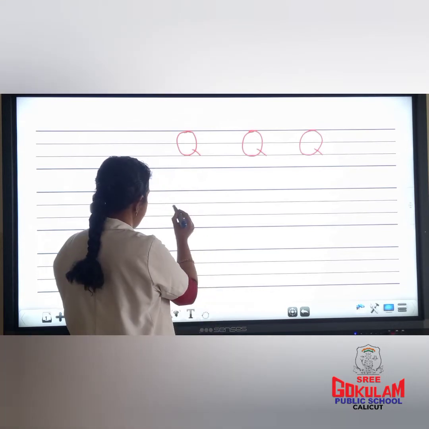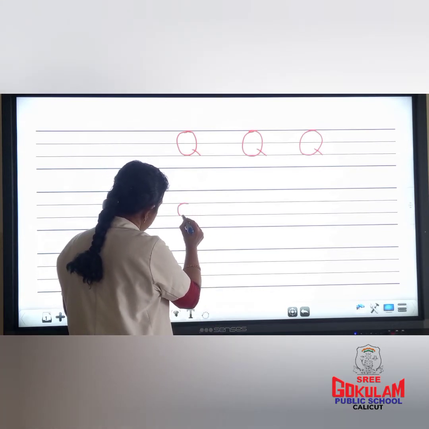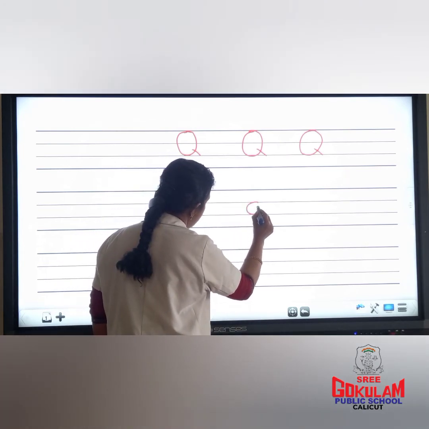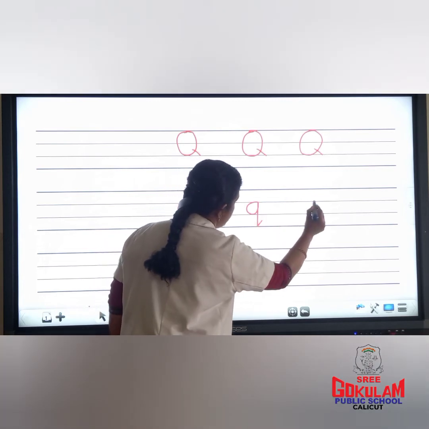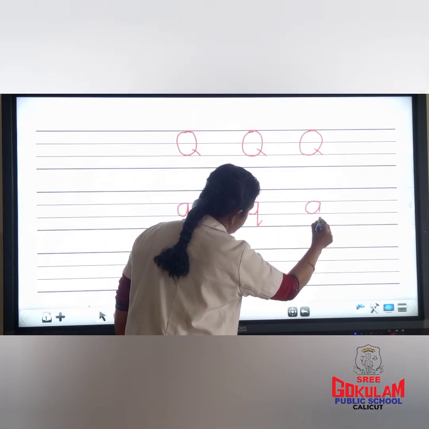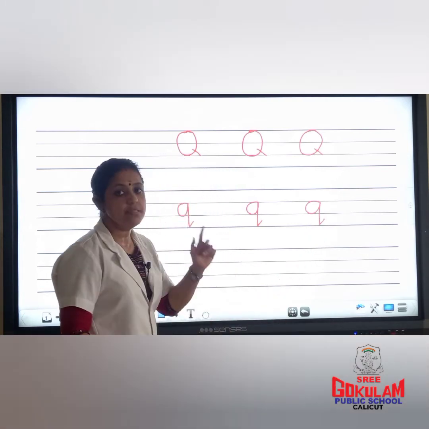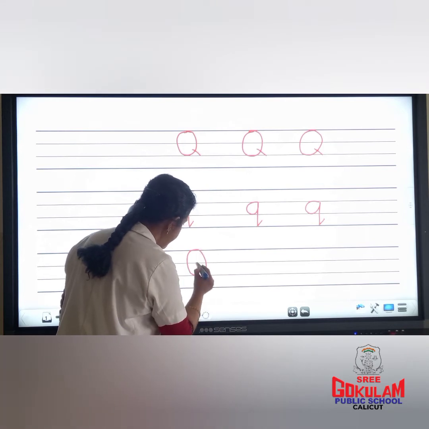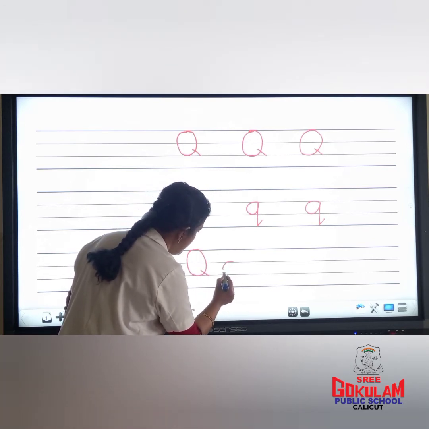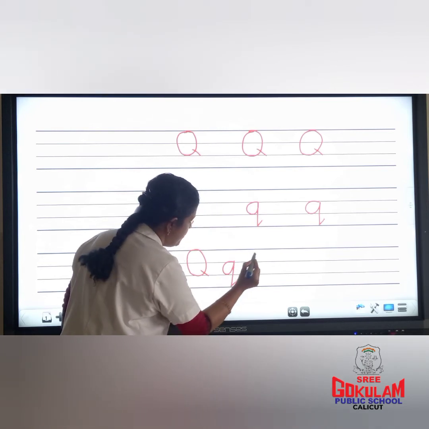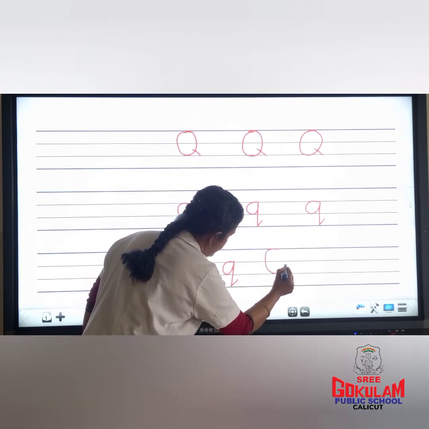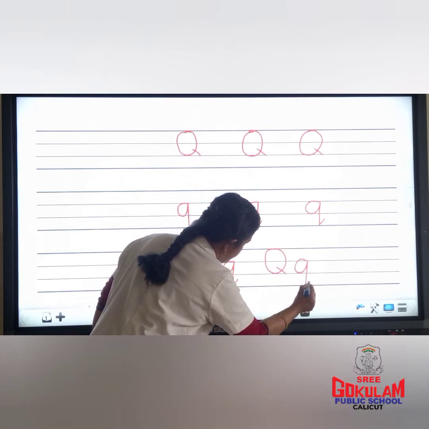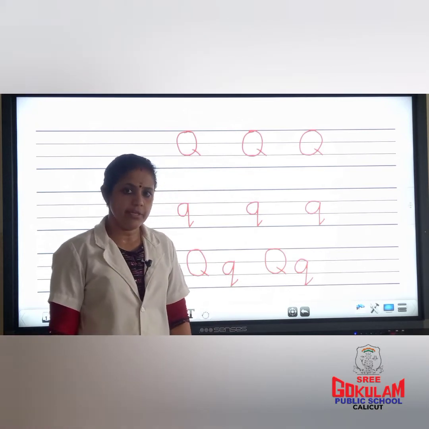Small letter q starts from the second line. Small letter q. Children, which letter is this? Small letter q. Capital letter Q and small letter q. The sound of letter Q is qua.